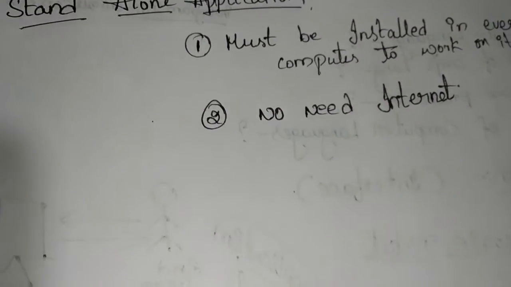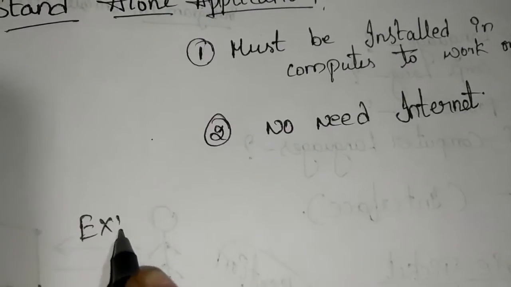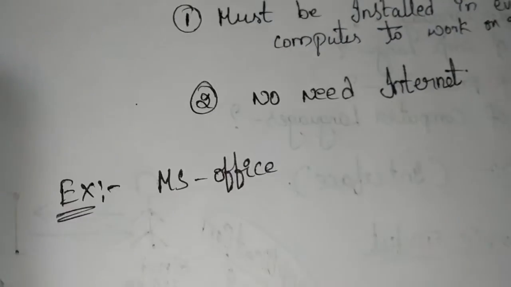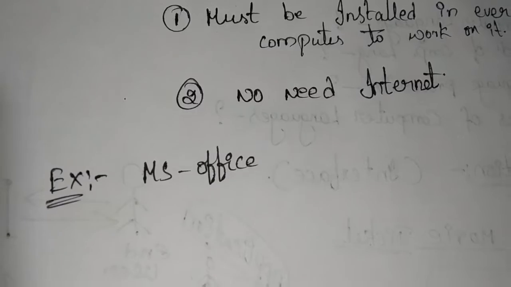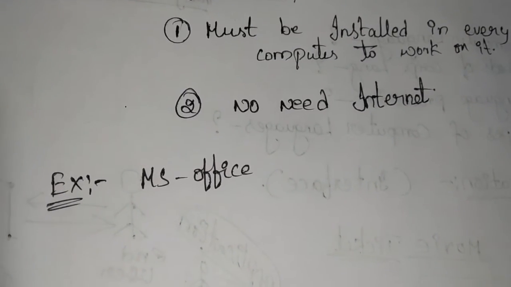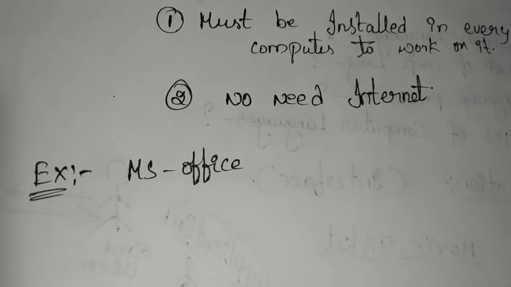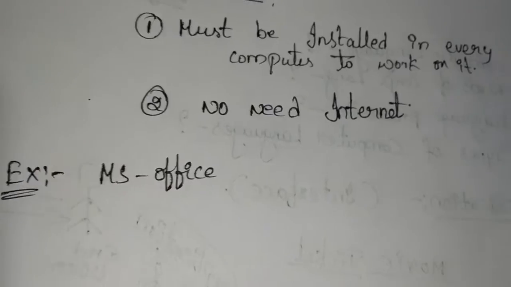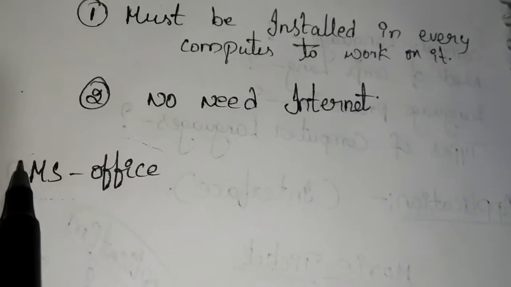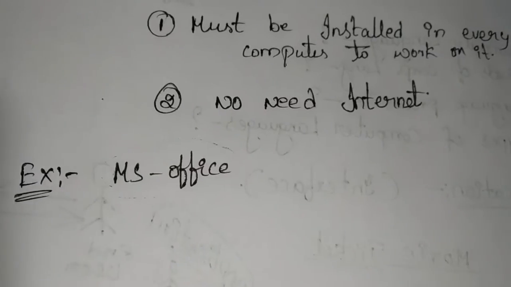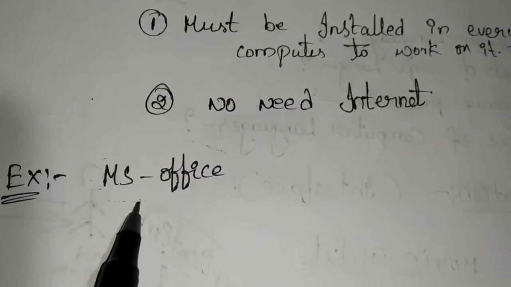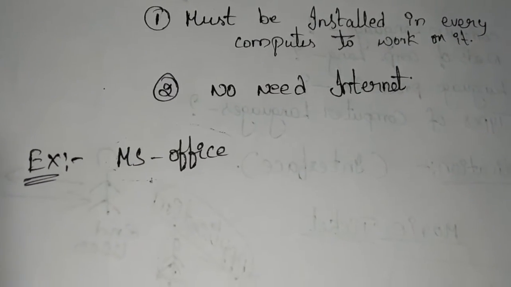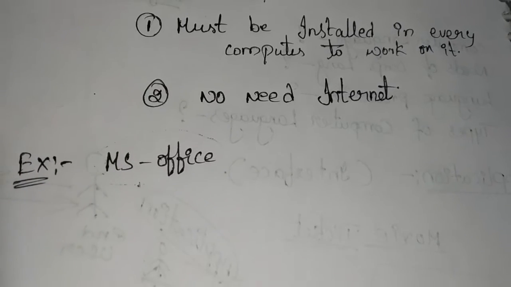For example, MS Office. Whenever we want to perform any operations on MS Excel or Word, it is not necessary to have internet. We have to install Microsoft Office software. If we have not installed it, we cannot perform operations on MS Word or Excel.